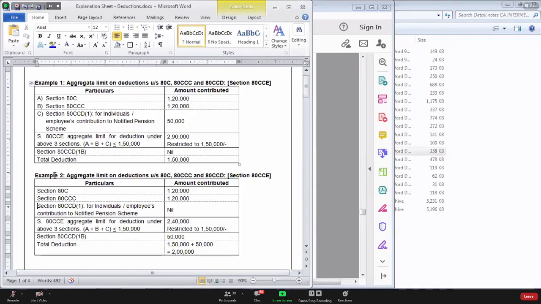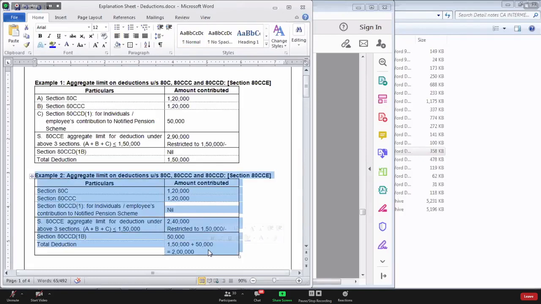And definitely, as explained in example number 2, if you claim deduction in section 80CCD subsection 1B first, and only for the balance go for subsection 1, that would be more beneficial to the assessee. Therefore, we should claim section 80CCD subsection 1B first, and then the balance in subsection 1. Have you understood this very clearly?